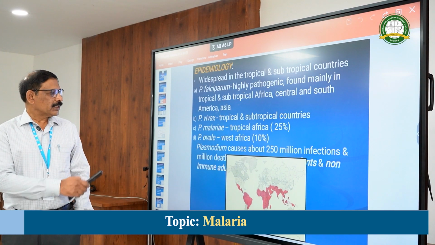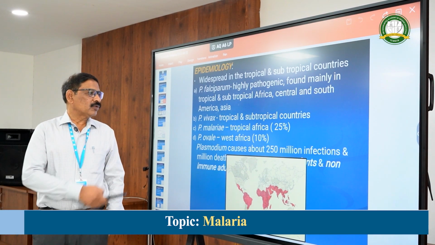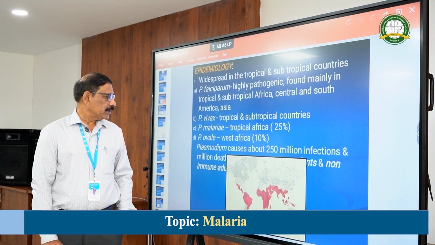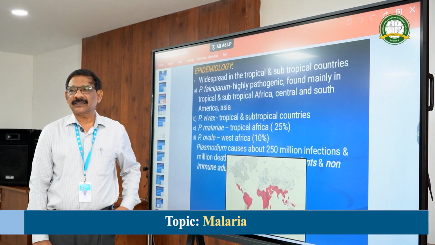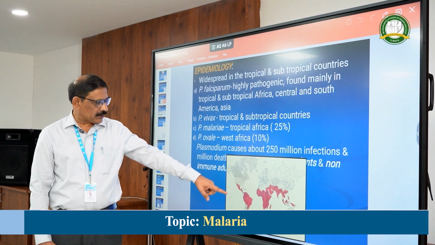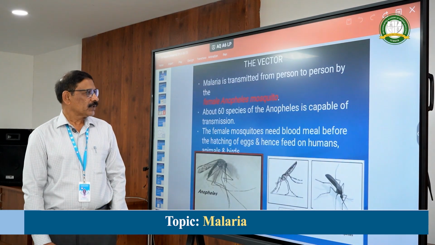Epidemiologically, as of today, more than 250 million infections occur worldwide, and more than 1 million deaths in the world are due to malaria. This shows the geographical regions where malaria is endemic.